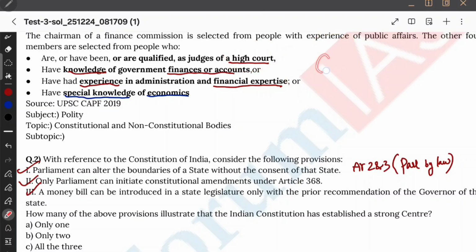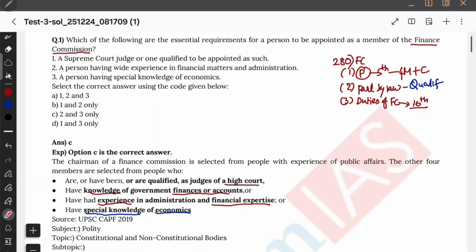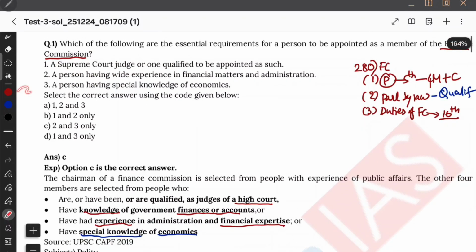Okay. This is efficient because we are checking for quasi judicial, and being qualified as a judge of a High Court is enough. Now let us see: a Supreme Court judge or one qualified to be appointed as such. We can appoint a Supreme Court judge, he is qualified enough, but he is very highly qualified. Whenever the question asks about qualifications, we look at the minimum barricade. A Supreme Court judge is a bigger barricade, so High Court judge is enough. Okay, this option is wrong. Second option, a person having wide experience in financial matters is correct. He is qualified. A person having special knowledge of economics is also correct.